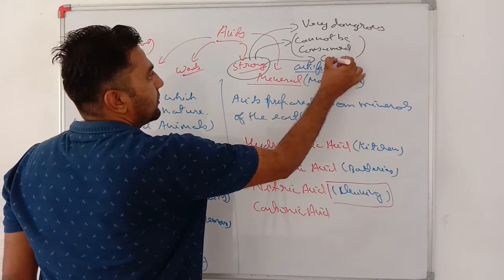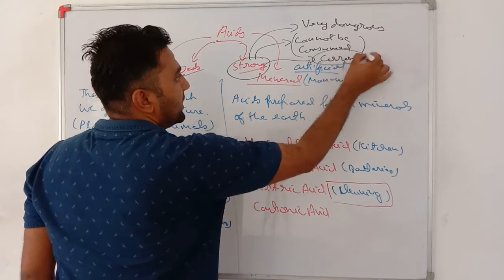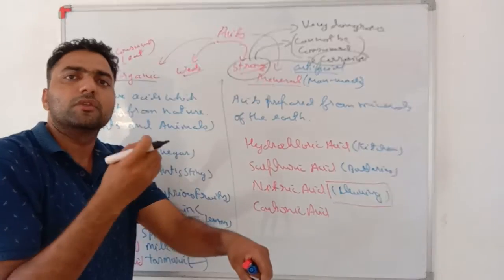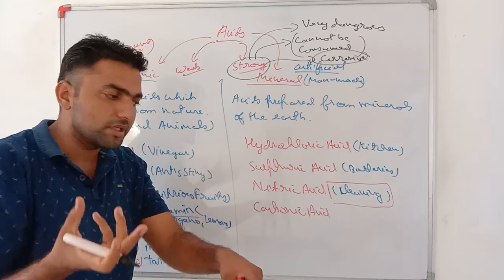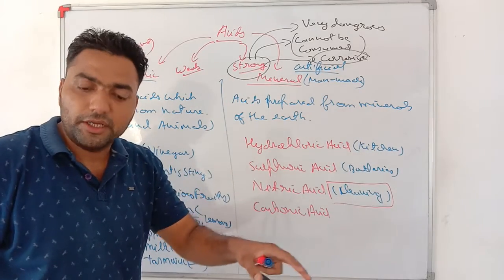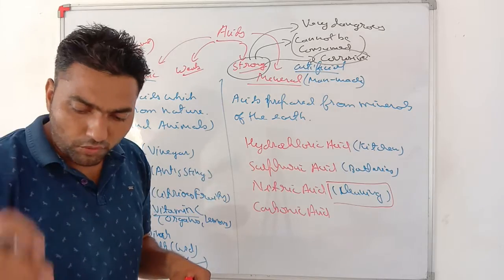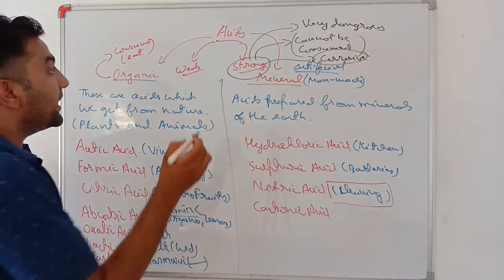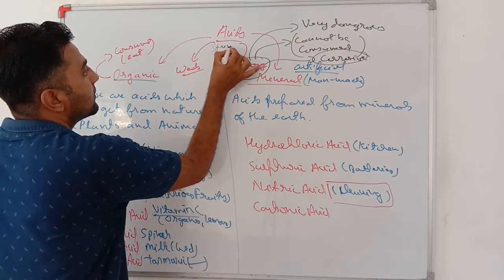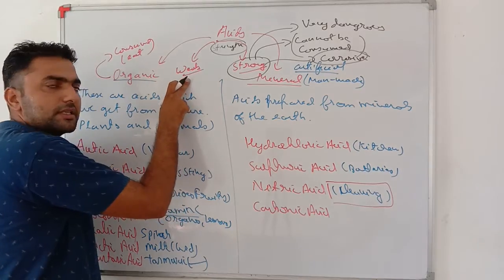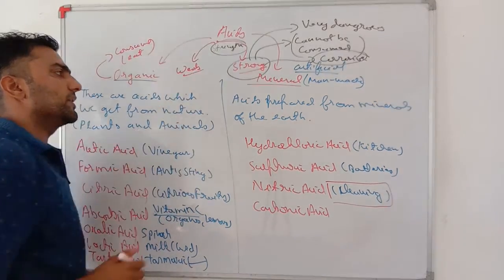Strong acids are highly corrosive. Means if strong acids fall at your skin, it will get burned, it will get wounds. If it gets thrown on any material, it will corrode it. If it falls on a notebook or any cloth, it will fully burn it. So very important, on the basis of strength, acids are categorized as weak acids and strong acids.